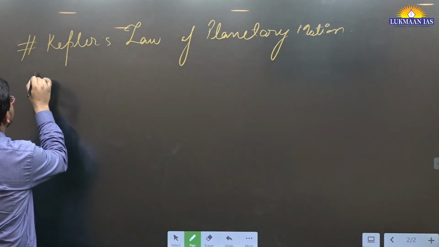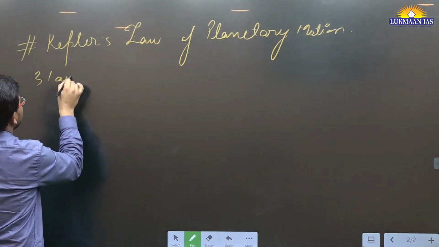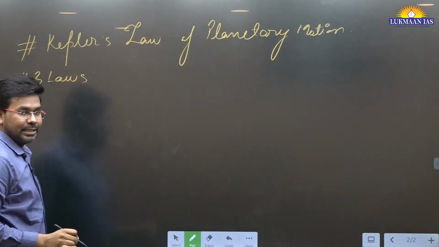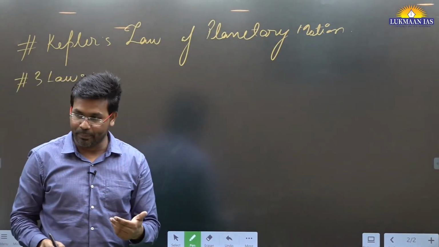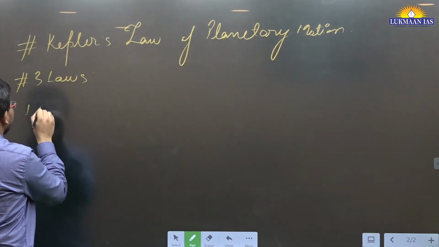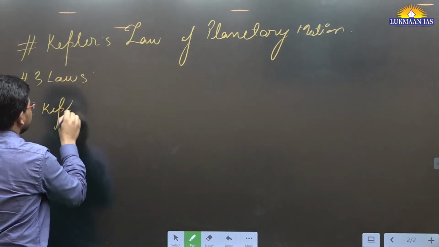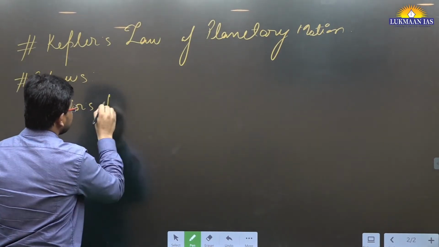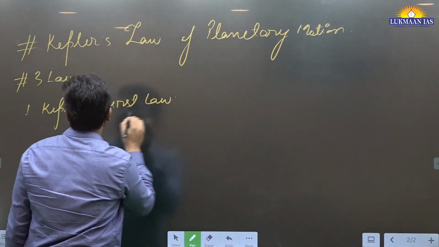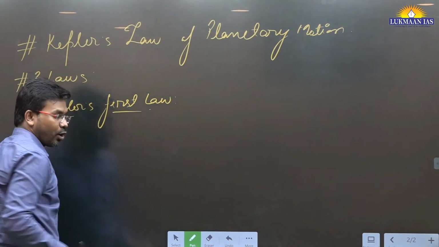Kepler has given 3 laws, which talk about the laws of planetary motion. The first law we are going to understand is known as Kepler's first law.